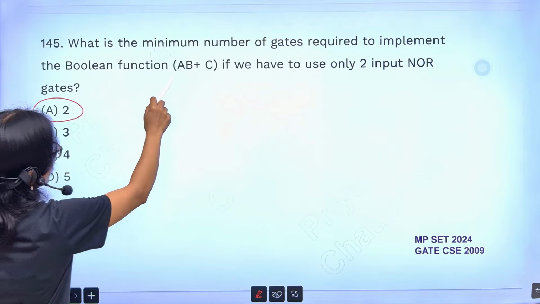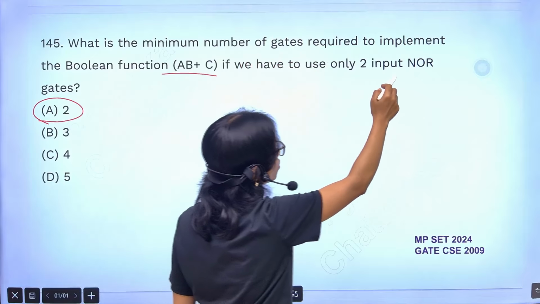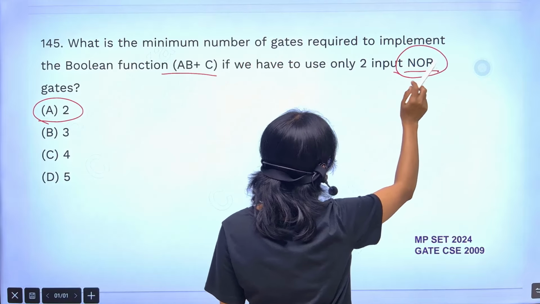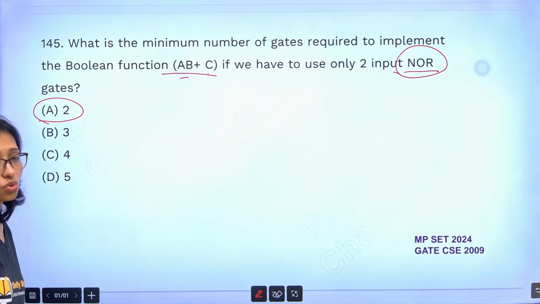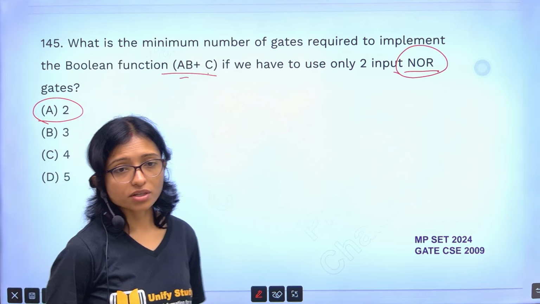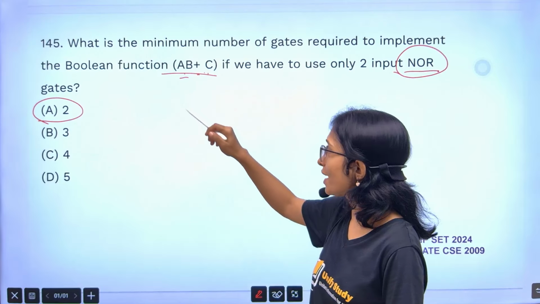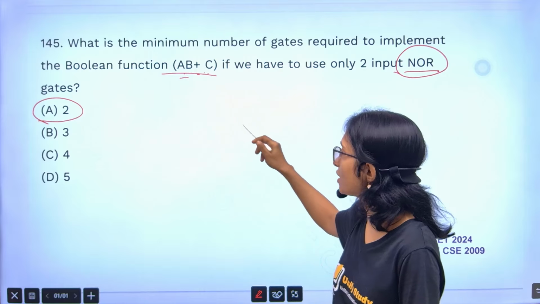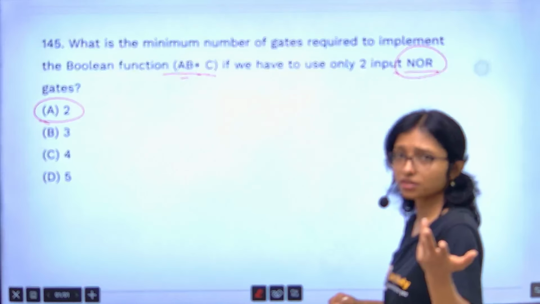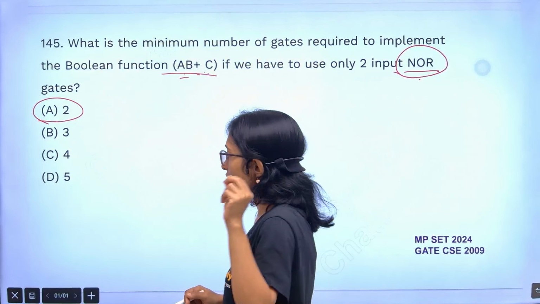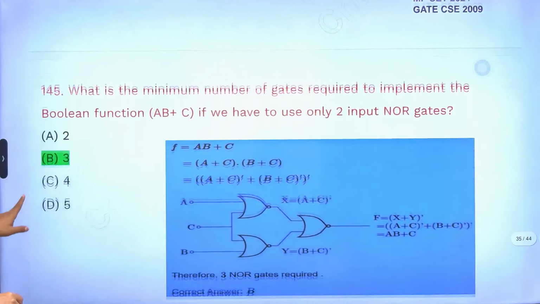It is given AB plus C and it is asking you 2 input NOR gate. So using NOR gate, can you do AB plus C directly using two NOR gates? Because this is an AND operation and this is an OR operation. So AND and OR operations are there and you have NOR gate. So using 2 NOR gates, how will you do it? Think a little bit. It is not possible to do. How are you making option 2 the correct answer?